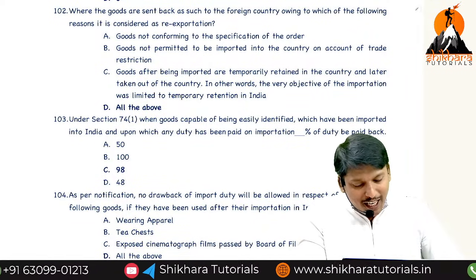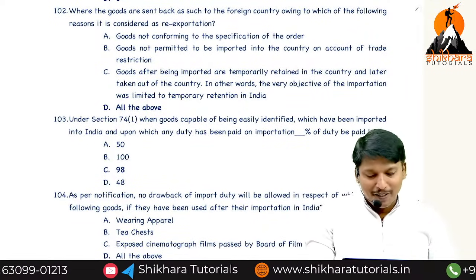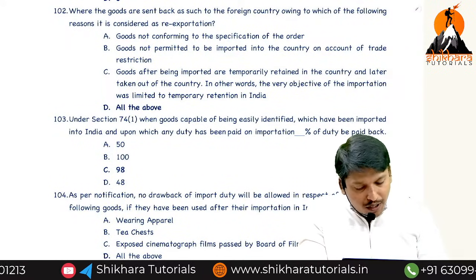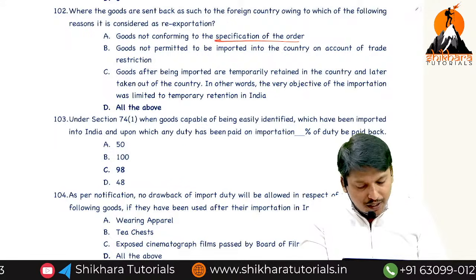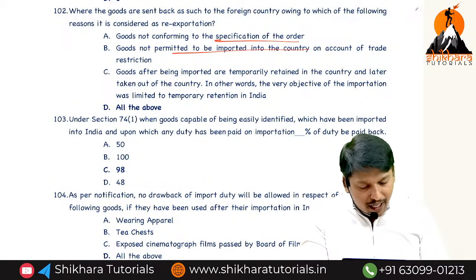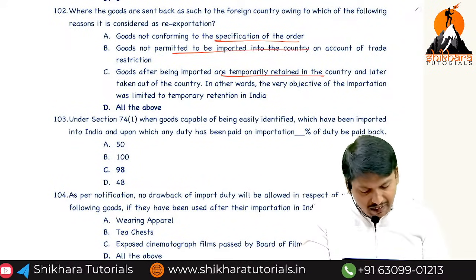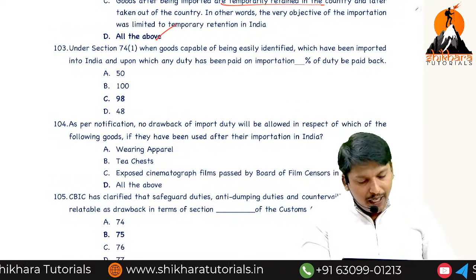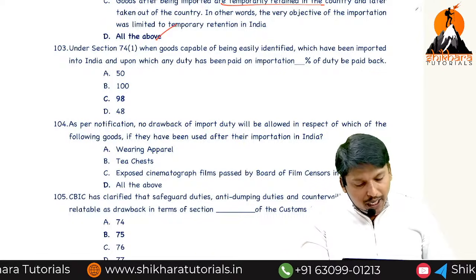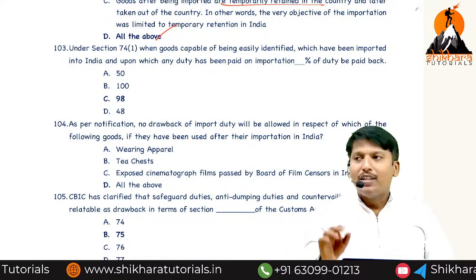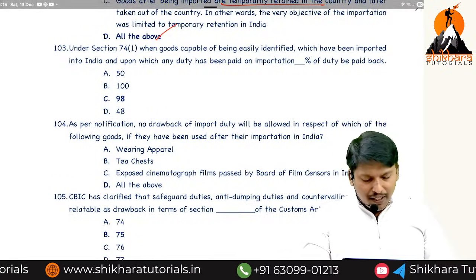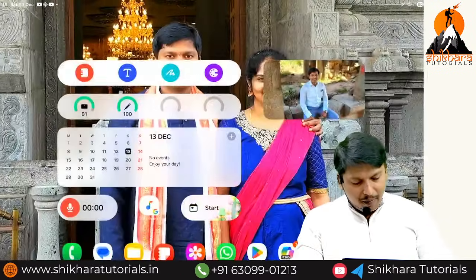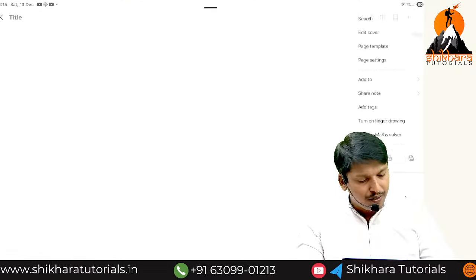If the goods are sent back as such to a foreign country owing to certain reasons, such as goods not conforming to specifications, circumstances, goods imported into India, trade restriction, temporarily, all the above. Section 74, goods capable of being identified which can be imported back. It is one topic, but not there for us. They are asking about duty drawback. I will explain fast.